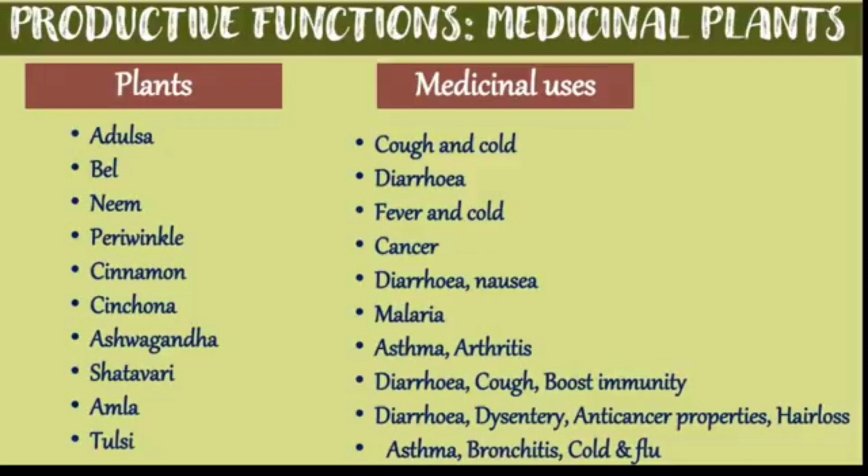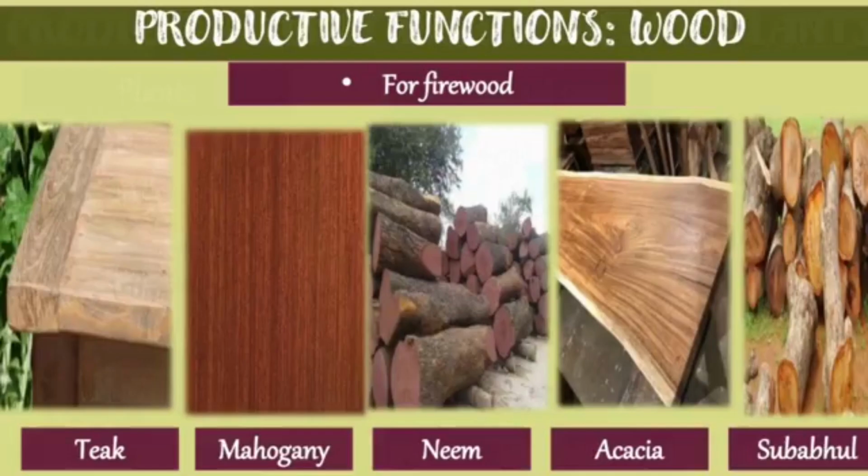Bel in diarrhea, neem in fever and cold, periwinkle in cancer, cinnamon in diarrhea and nausea, then cinchona in malaria, ashwagandha in asthma and arthritis, shatavari in diarrhea and cough, and it also boosts immunity. Then amla helps in curing diarrhea, dysentery, hair loss, and has anti-cancer properties. And tulsi is used for asthma, bronchitis, cold, and fever.